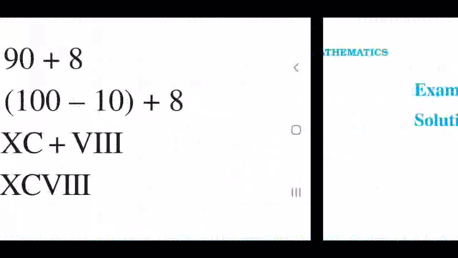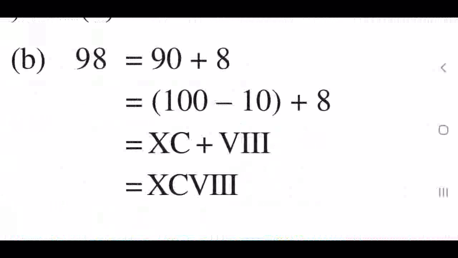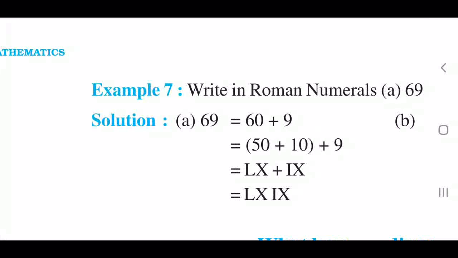Okay. One more example: 98. 98 is 90 plus 8. But here the problem is that 90 we cannot write by adding. While adding we won't get 90. That is why 90 is 100 minus 10. 10 is smaller than 100, so in that case you have to subtract. Plus 8. Okay. So write these two examples in your notebook.